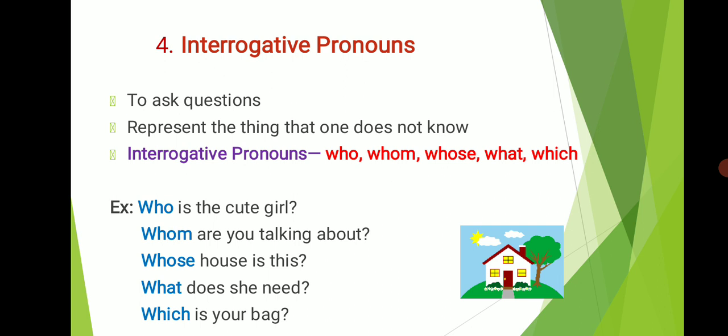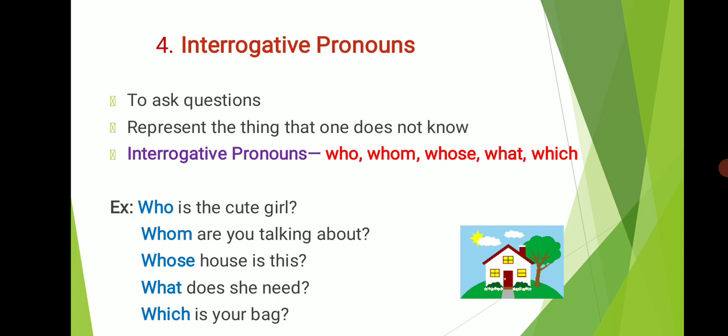Now we are moving on to the next type, that is interrogative pronouns. Interrogative pronouns are used to ask questions. They represent the thing that one does not know. Interrogative pronouns are indicated by the words who, whom, whose, what and which.